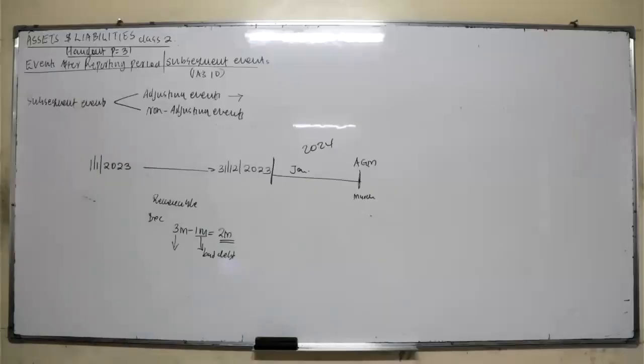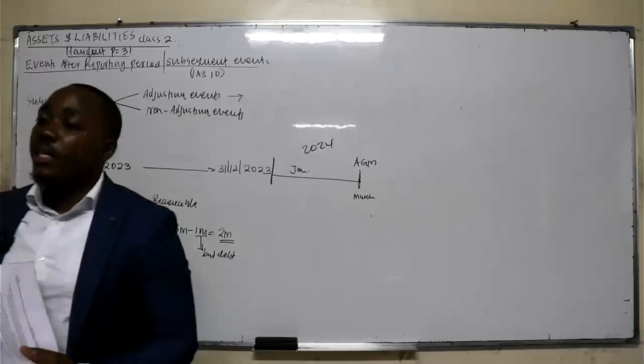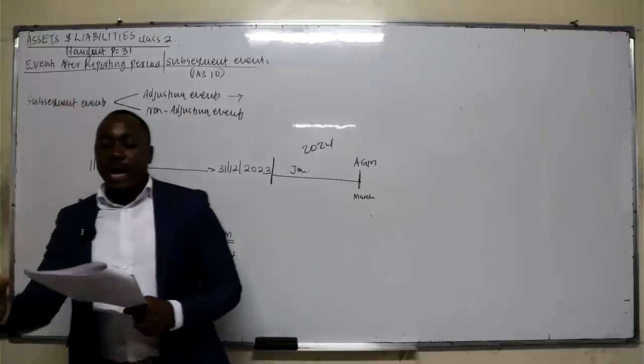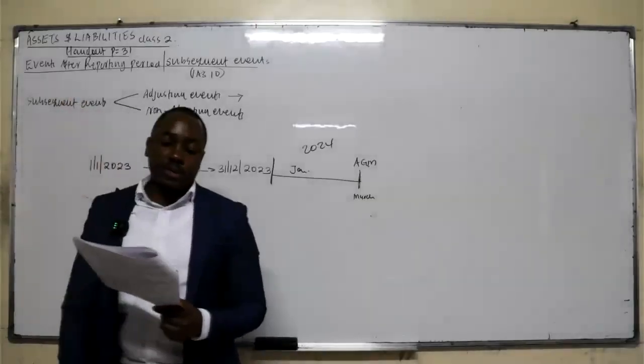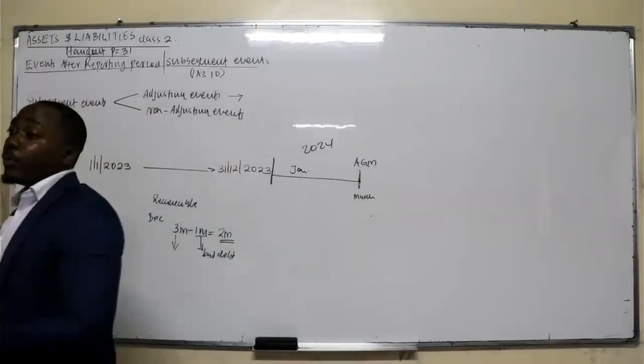Good. So now let's discuss that. Events after the reporting period. These are events that take place between the balance sheet date, which is the reporting date, and the AGM. And there are two types of events. Number one, we have the adjusting events.